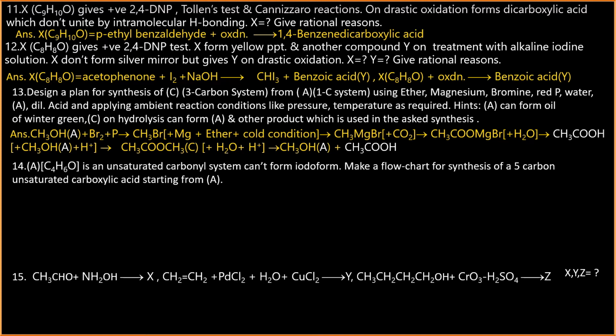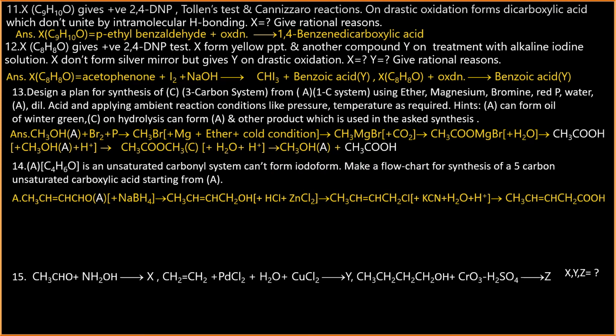And 14, here it is an unsaturated carbonyl system, but it will not form iodoform, as there is no ketomethyl group.